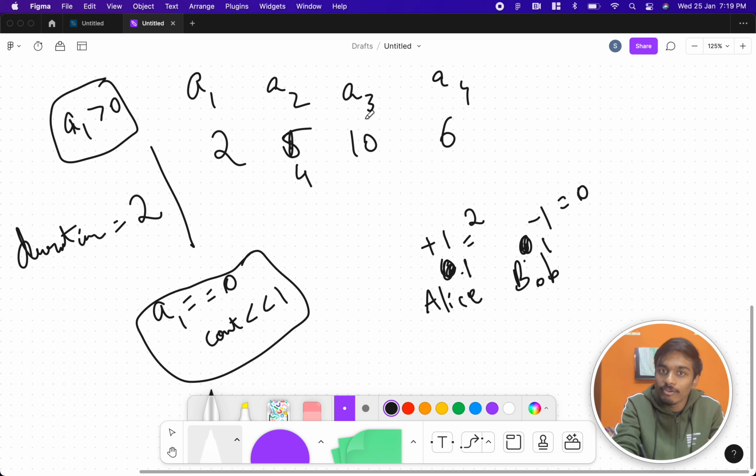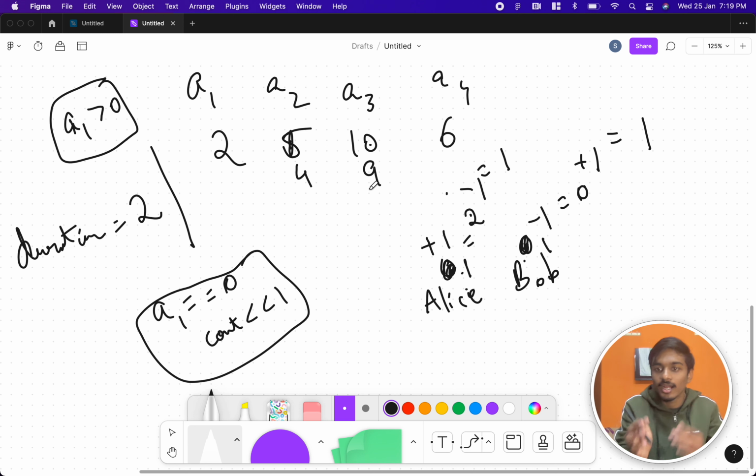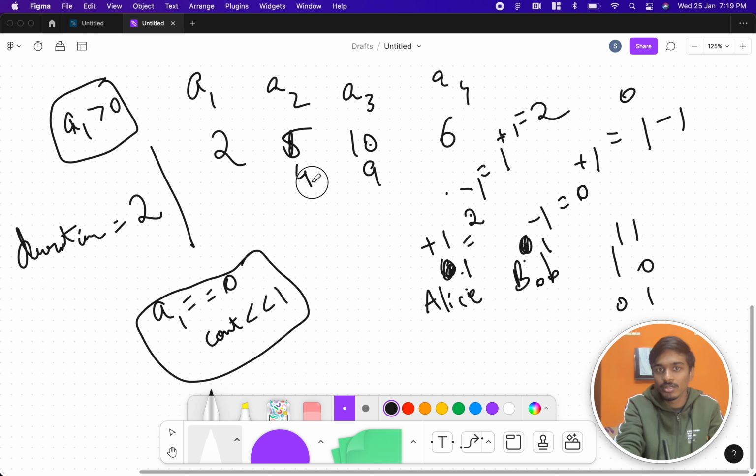Now what do we do? We go for A3. From A3 we take one element. That means 0 plus 1, Alice will be minus 1. So Alice will get a mood of 1, Bob will also get a mood of 1. And similarly we just keep on alternating until both of them have that 1, 1 balance. We just keep on alternating that. Okay, if we go for A2 again, it will be plus 1, this will be minus 1. So this becomes 2, this becomes 0. So 4 becomes 3, because we already took the 1 here.